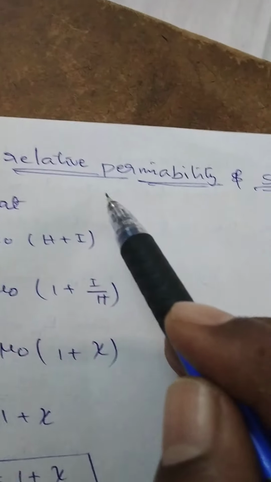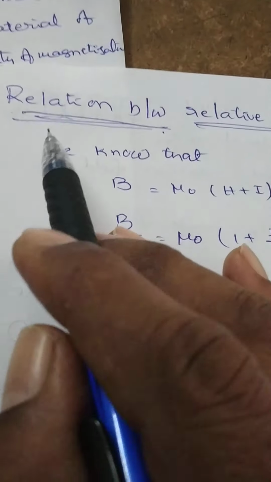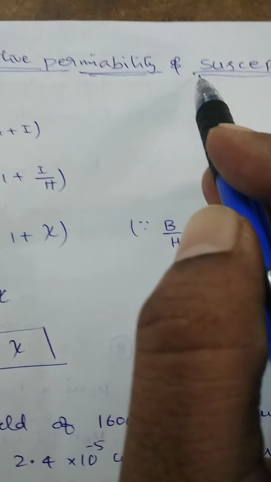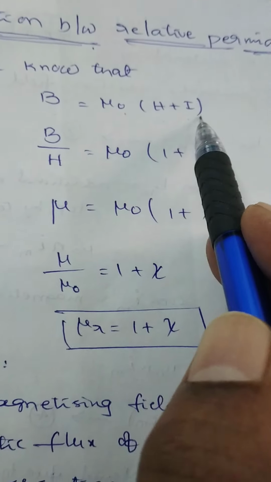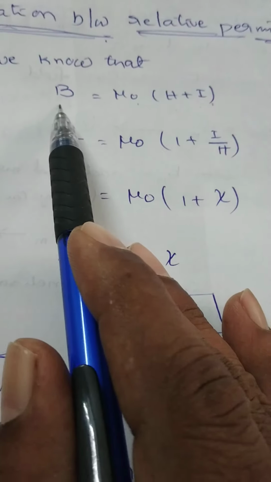Next, what is the relation between relative permeability and susceptibility? We know that B is equal to mu naught into H plus I. On dividing by H on both sides,